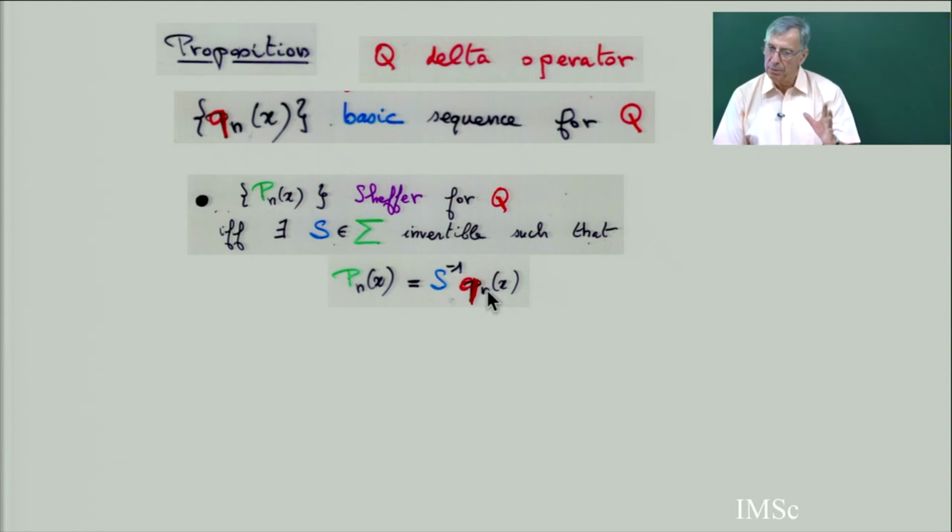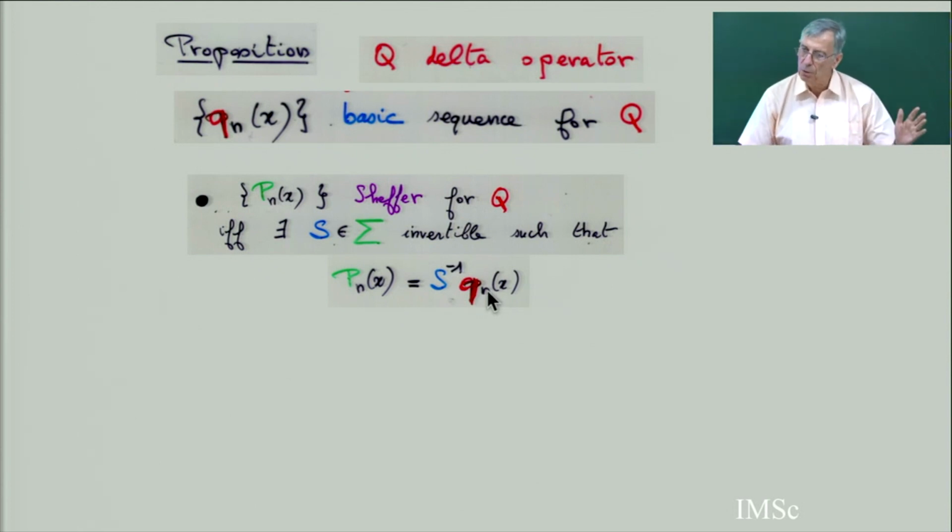S is invertible and shift invariant, so it's related to power series where the constant term is not zero. Or if you prefer, S of Pn equals Qn.